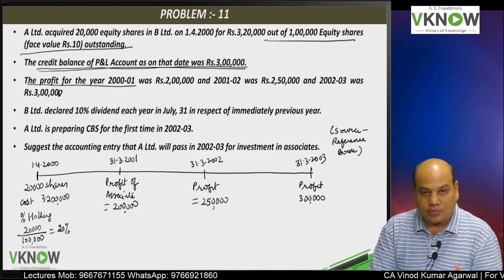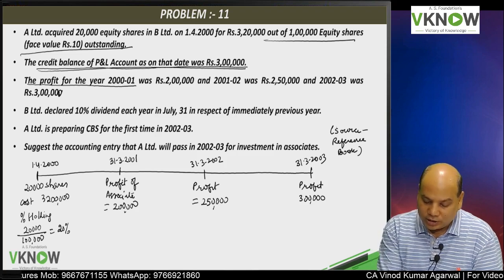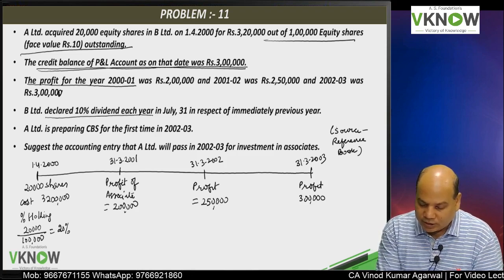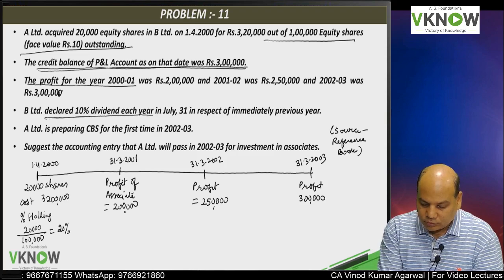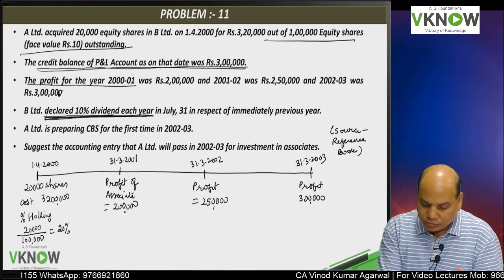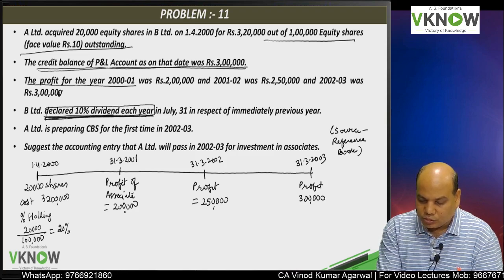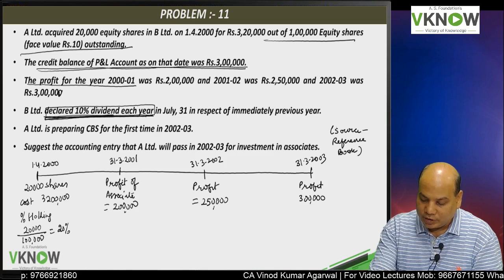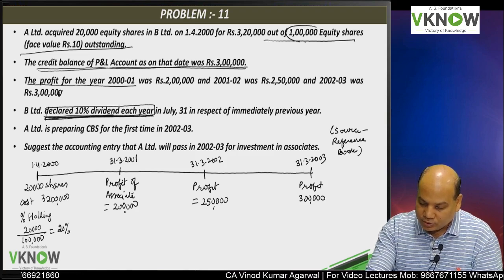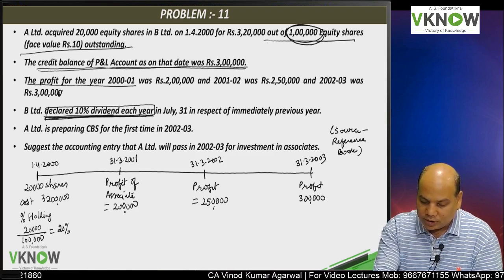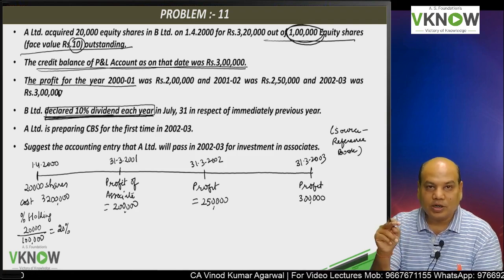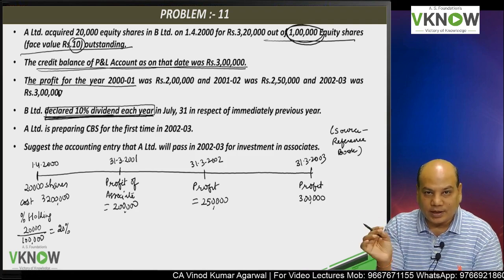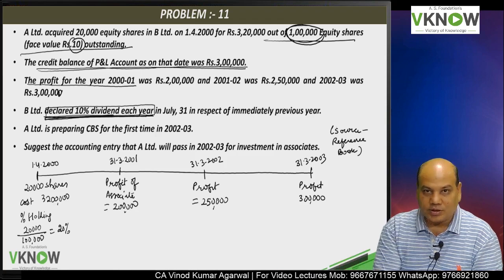Now it says an important line, B Limited declared 10% dividend each year. What is the policy of the associate to pay 10% dividend? How much dividend are they paying every year? You can see 1 lakh share capital into 10. 1 lakh into 10. 10 lakh into 10%.